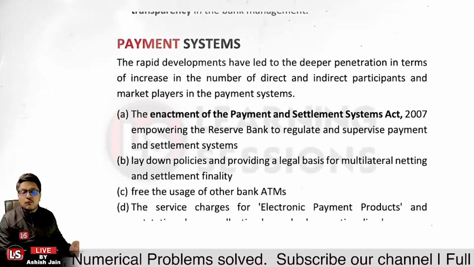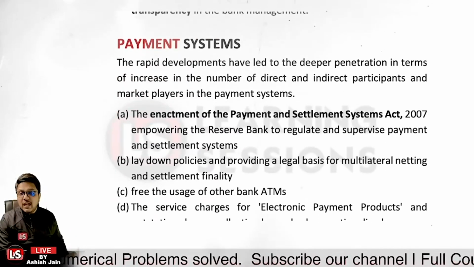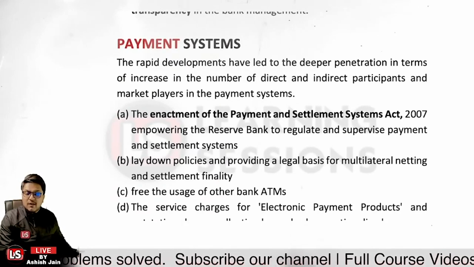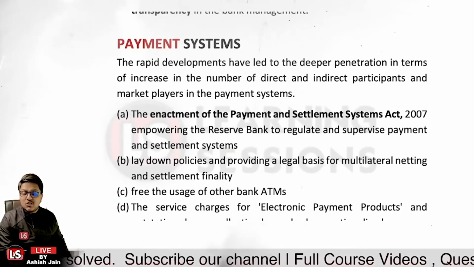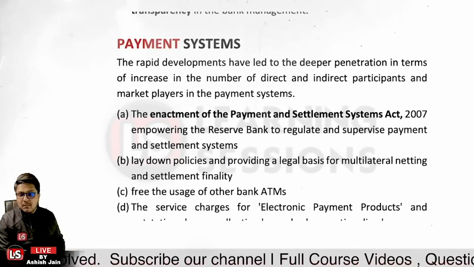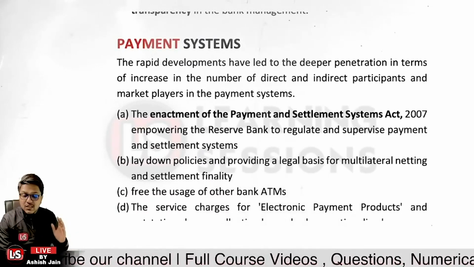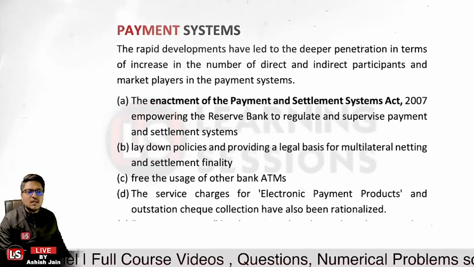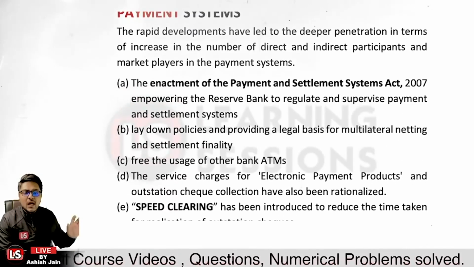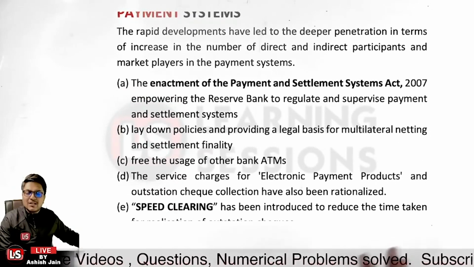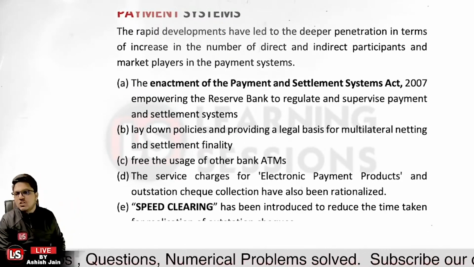Then it is related to free usage of ATMs. Previously it was not available, but from 2009 free ATM transactions were permitted to customers. That is related to interoperability, which is also quite a big reform. Further, the service charges for electronic payment products and outstation checks have been rationalized. There is speedy clearing available.